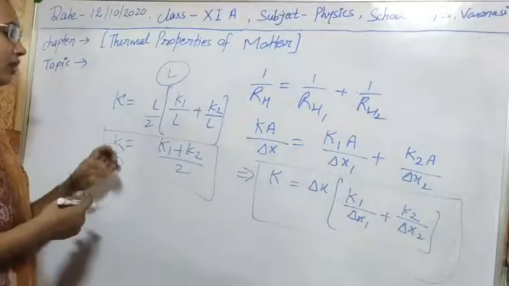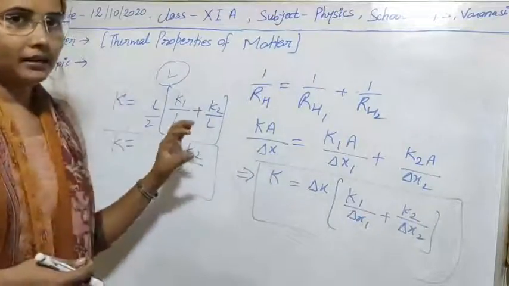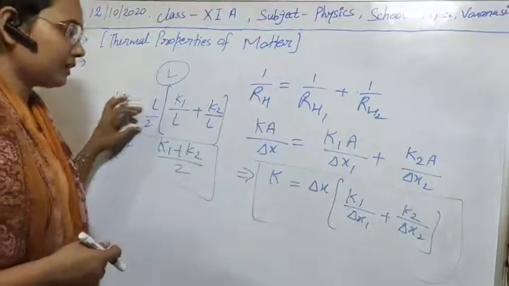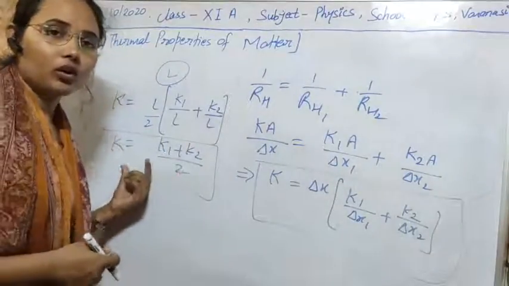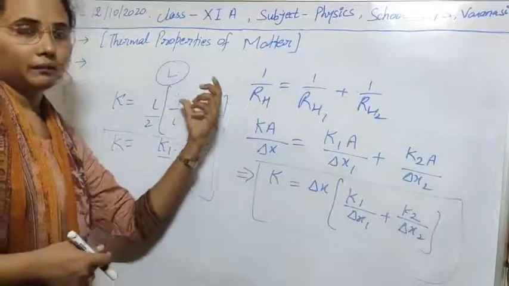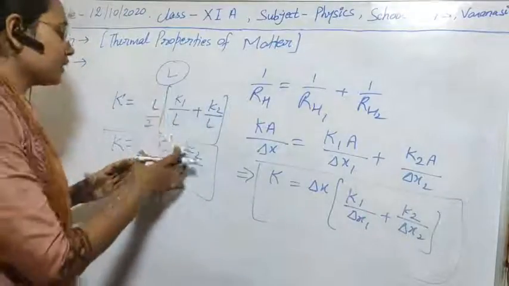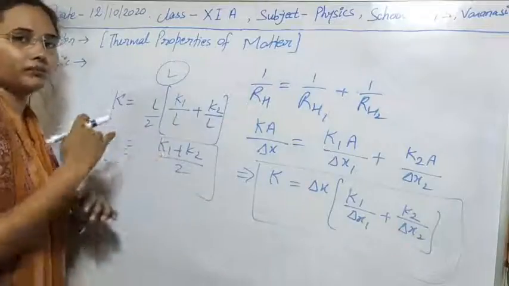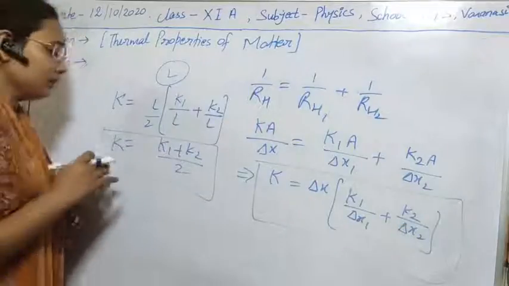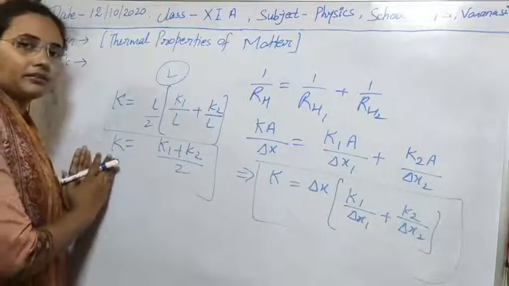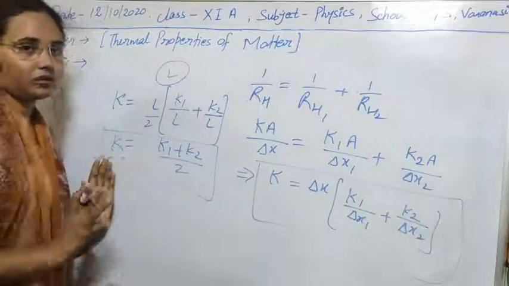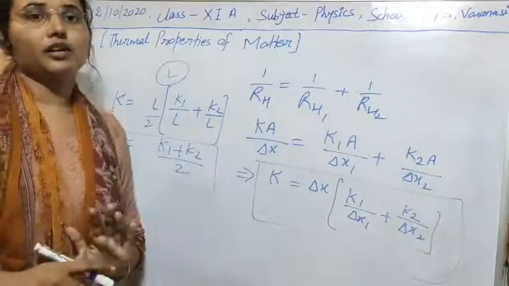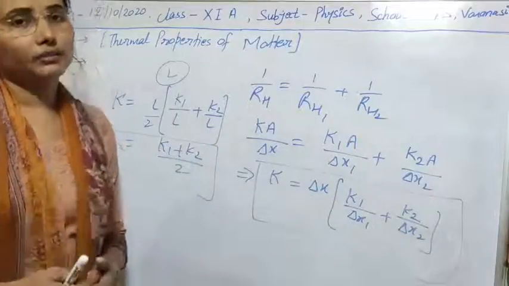Means if we join them in parallel combination, then the effective length will be L by 2, and we can solve it to get the value for the combination of such substances which have thermal conductivities K1, K2 and are of the same length and the same area. Then the thermal conductivity of the combination will simply be K1 plus K2 by 2. So we can easily calculate the thermal conductivity of the combination.